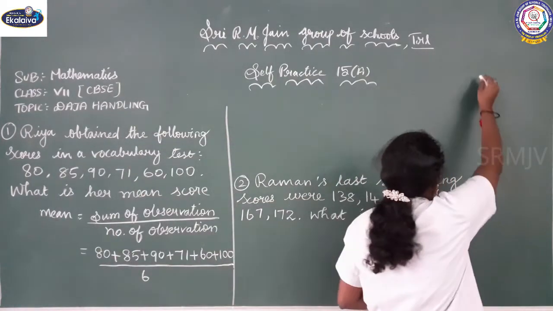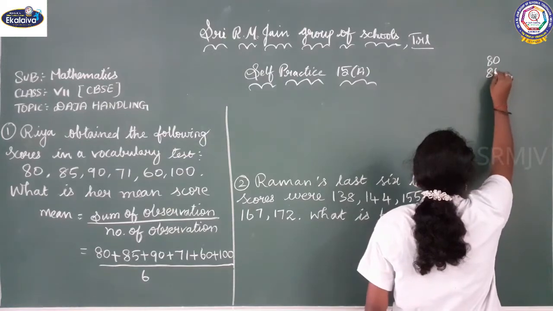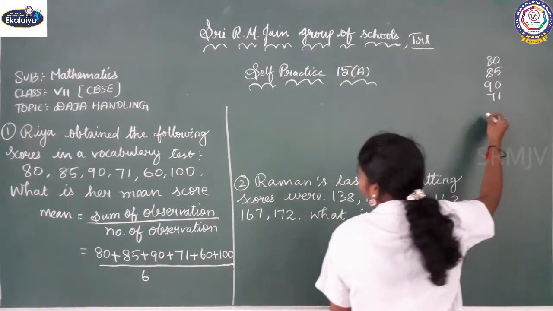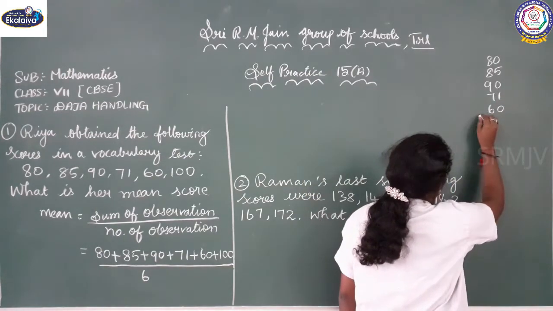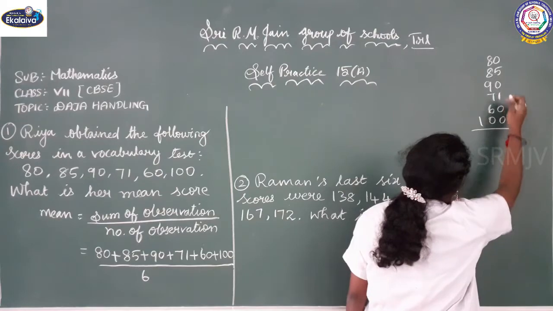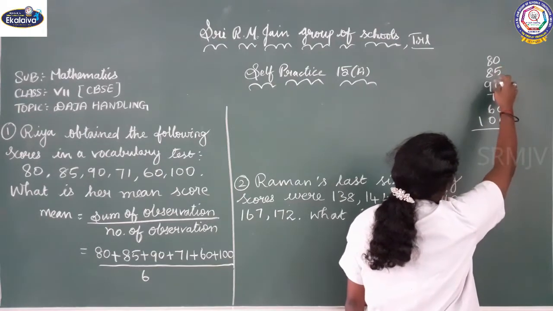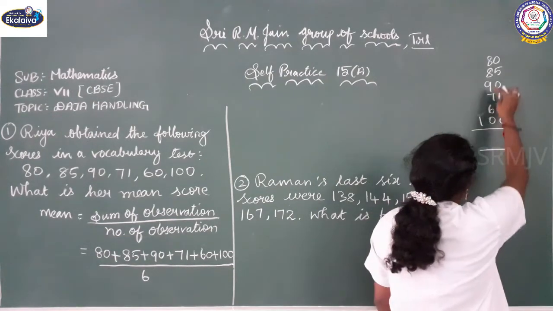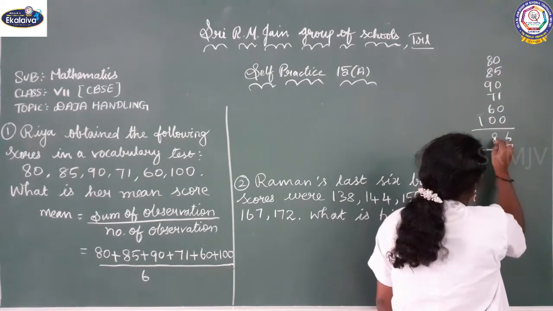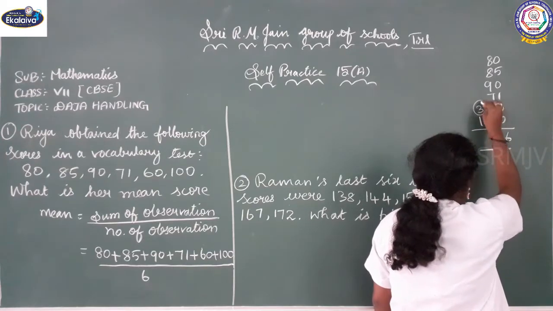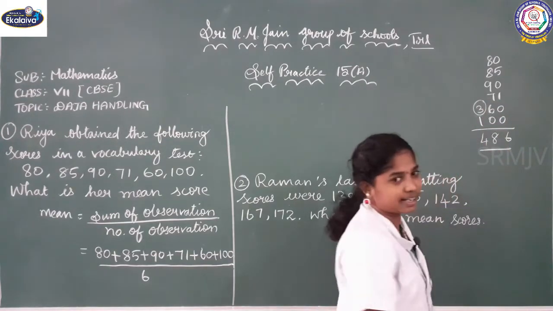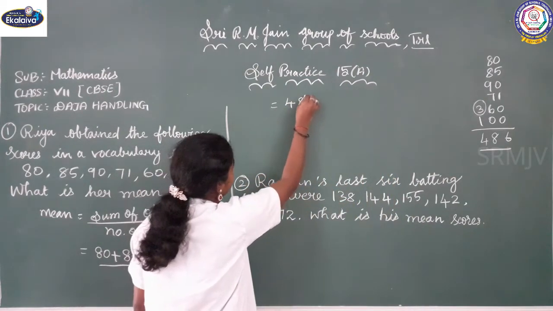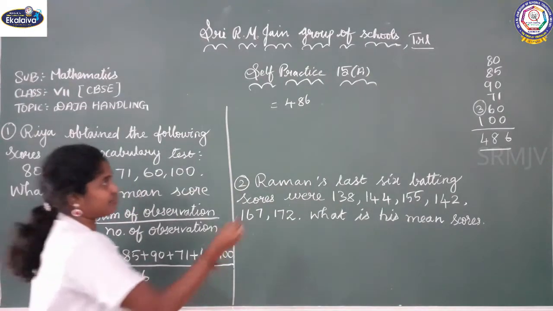What are the observations we have? 80, 85, 90, 71, 60, 100. When you add, what are you getting? When you add all this, you are getting 38, so 8 carry over 3, and 3 plus 1 is 4. So we are getting 486. So the sum of observation is 486 and the number of observation we have is 6.